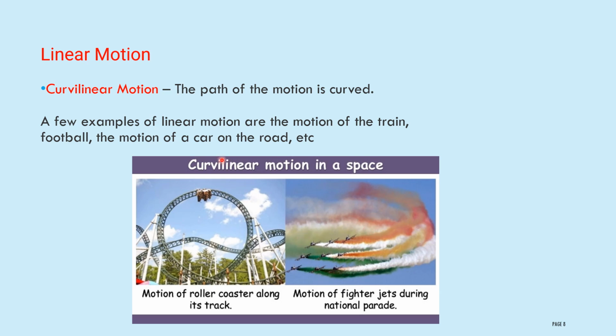A few examples of linear motion are the motion of a train, a football, the motion of a car on the road, etc. Here, linear motion has two types. One is rectilinear, another one is curvilinear. Rectilinear motion always follows a straight line. Curvilinear motion occurs in a curved path. The 2 points you have to remember.